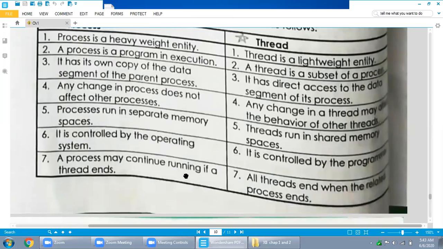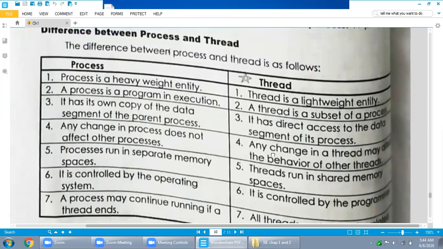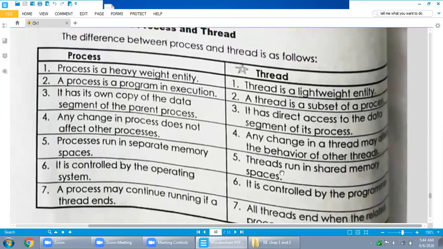A process may continue running if a thread ends. It means that if all the statements have been executed, the threads are finished, but the program still remains the same. So a process may continue running if the threads end. Completion of threads ends, but the process is still running. All threads end when the related process ends. So this was the differentiation between process and thread.